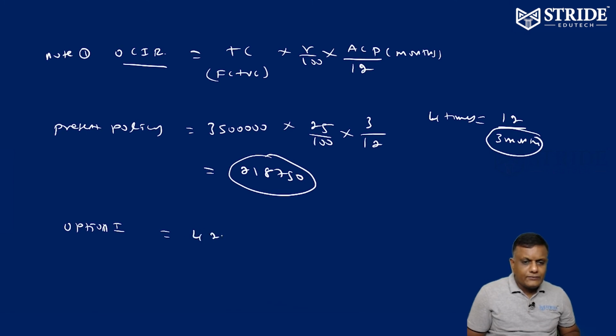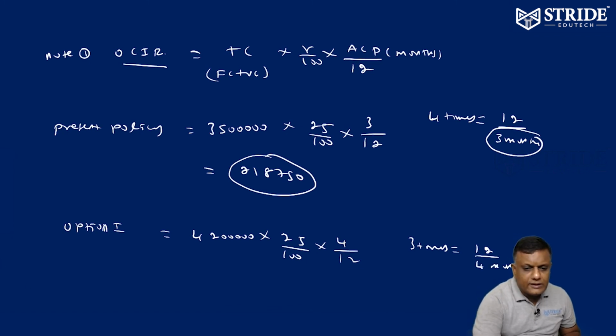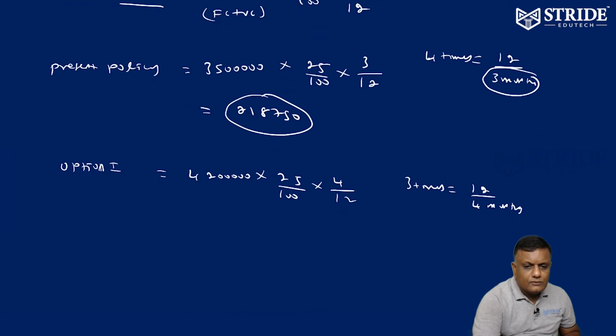Similarly, option 1, proposed policy: 42 lakhs into 25%. 3 times a year means 4 months, so 4 by 12, which is equivalent to 3,50,000.